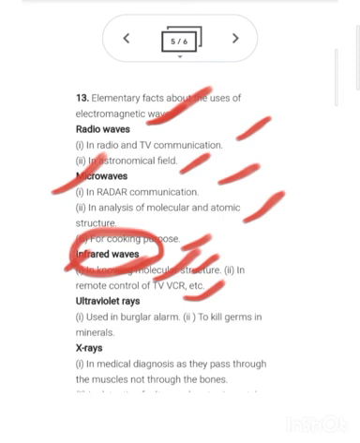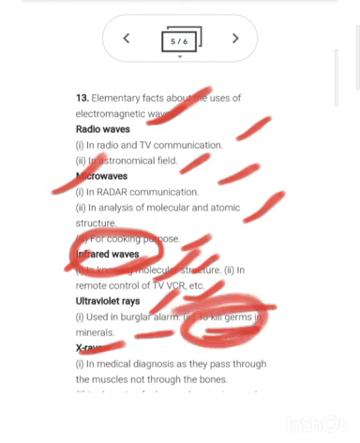After this we have the ultraviolet rays. Ultraviolet rays are used in burglar alarms and to kill germs in minerals. The type of water purifier you are using, that one uses ultraviolet rays.